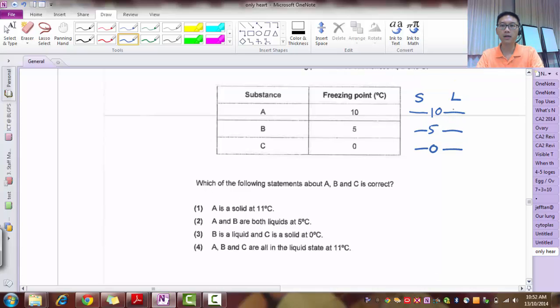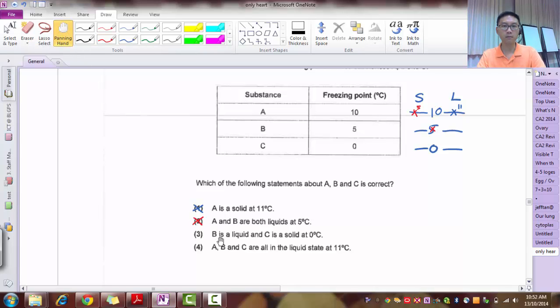A is a solid at 11 degrees. So where's 11? 11 is somewhere here. Well, 11 is liquid. So this is wrong. A and B are both liquids at 5. Okay, so 5 degrees is... let me use a different color then. 5 degrees is exactly here for A. So let's look at option 2. A and B are both liquids. Well, A is definitely not liquid already. So this is wrong.